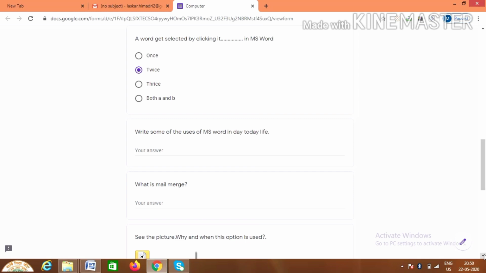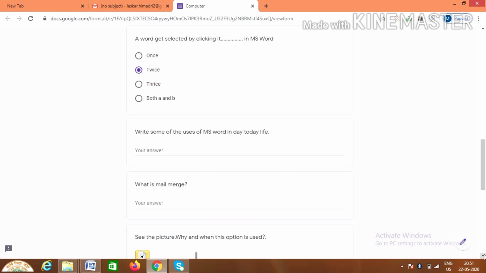Next question, write some uses of MS Word in day-to-day life. Nowadays computers are needed everywhere, and mainly in offices. So what is the use of Microsoft Word? In our day-to-day life, we can do a lot of things in Microsoft Word.